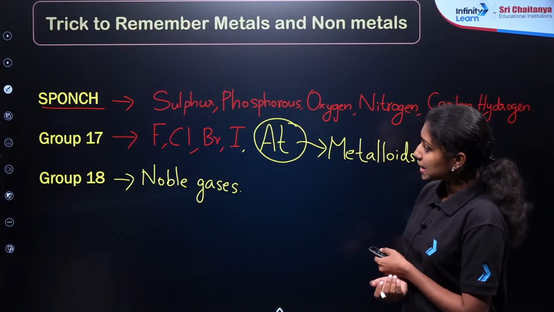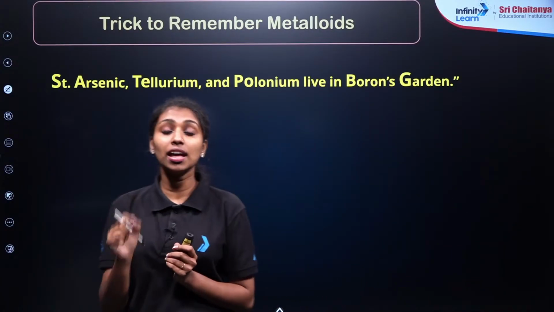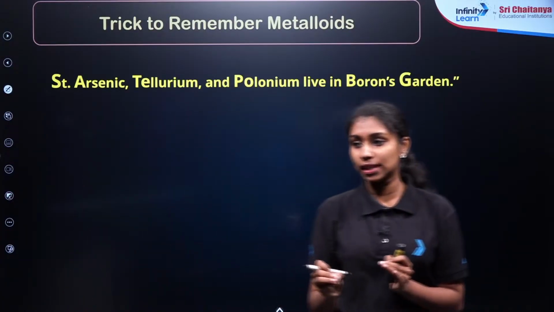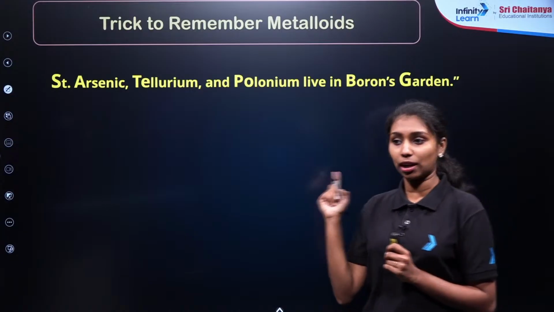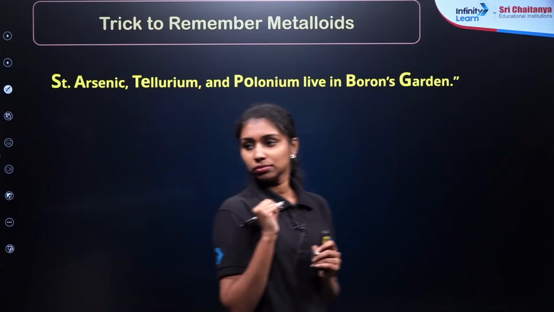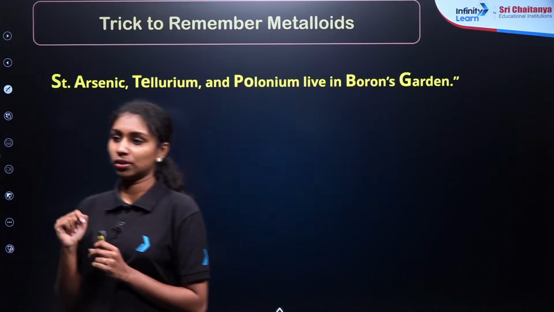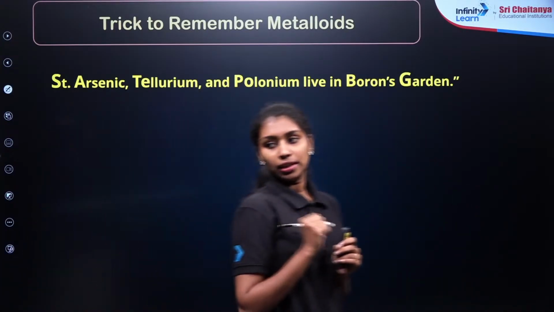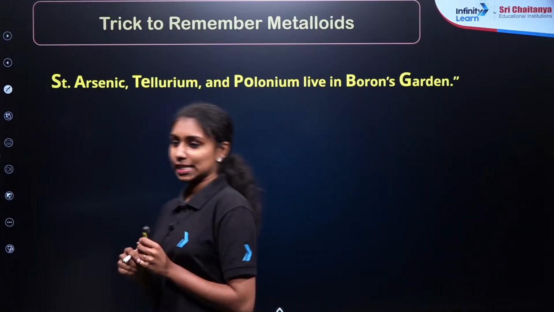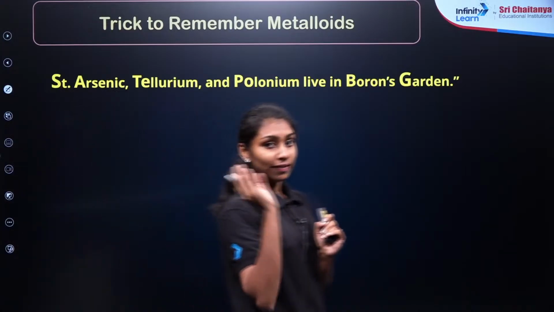Some other elements are also present, around 7 or 8 elements, known as the metalloids, which show properties in between metals and non-metals. So there is another trick to memorize these metalloids. Helium, neon, argon, krypton, xenon and radon, right? Yes, correct. So this is another trick to memorize all the 7 or 8 metalloids.